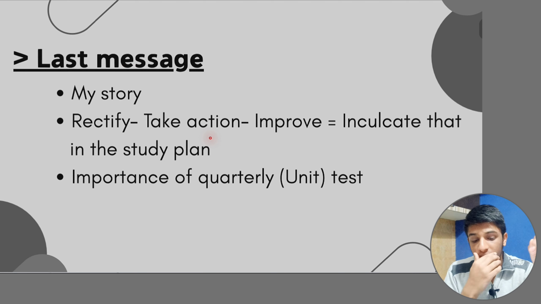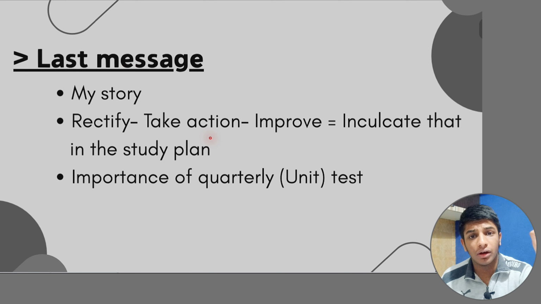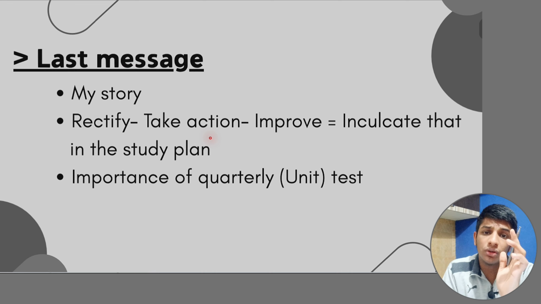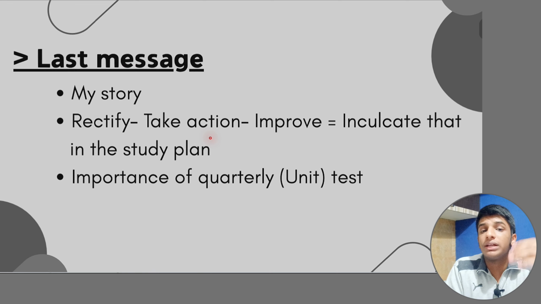How did that happen? I noted down every mistake from class test to quarterly, midterm, preparatory, all the mistakes, and kept them. And then I saw how to rectify that and rectified every little thing. That is how I improved, and that is how, if you do this, even you will get better marks, guys. I request you to take this as motivation. First quarterly test, even if it hasn't gone that well, there is scope.